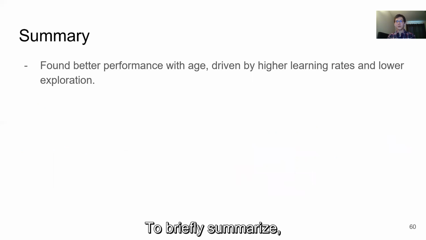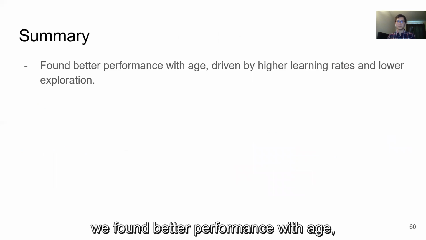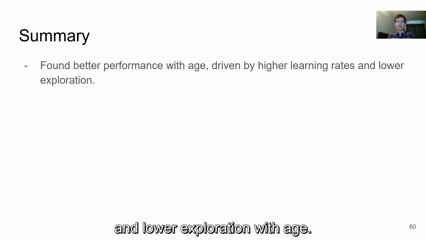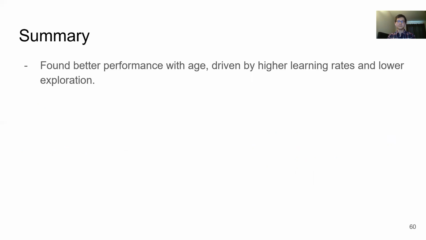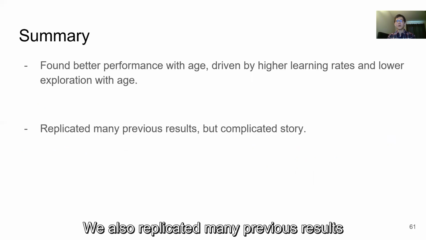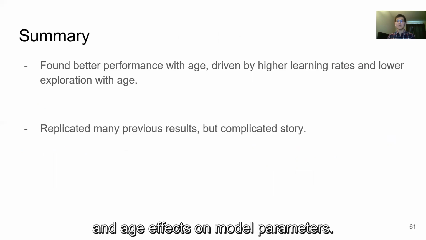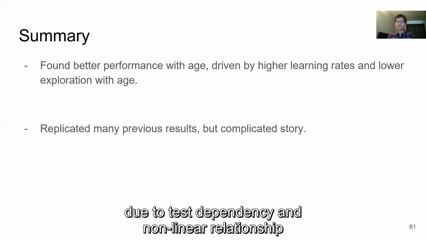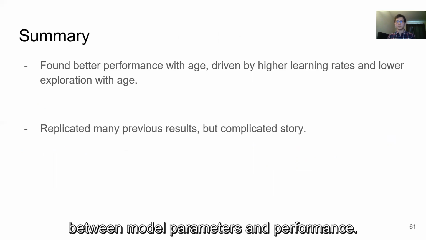To briefly summarize, we found better performance with age, which was primarily driven by higher learning rates and lower exploration with age. We also replicated many previous results in terms of performance and age effects on model parameters. However, the story is complicated due to task dependency and nonlinear relationship between model parameters and performance.